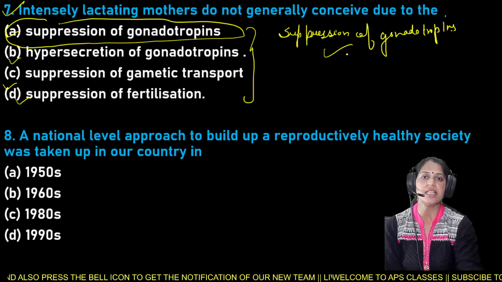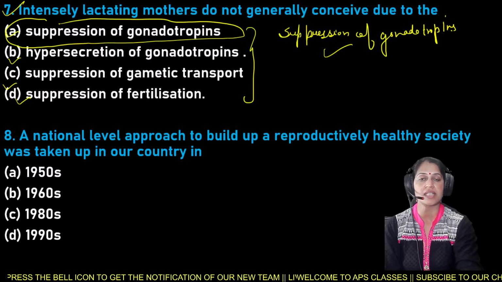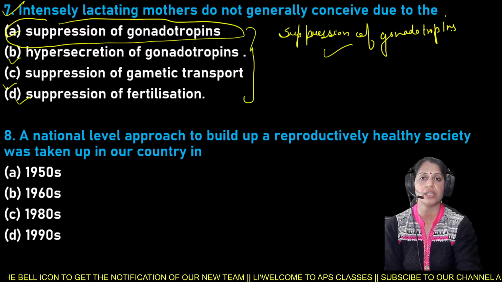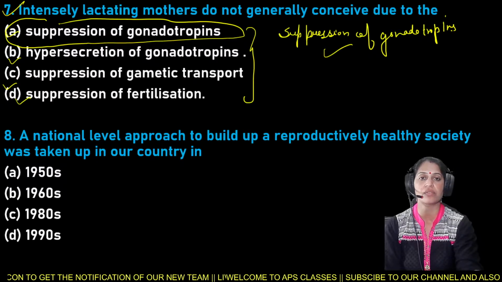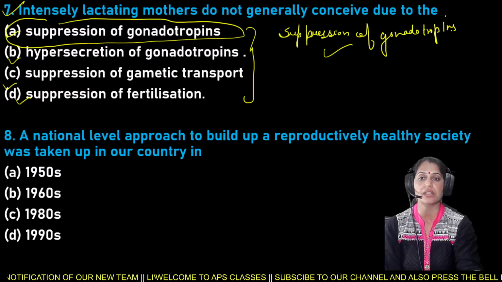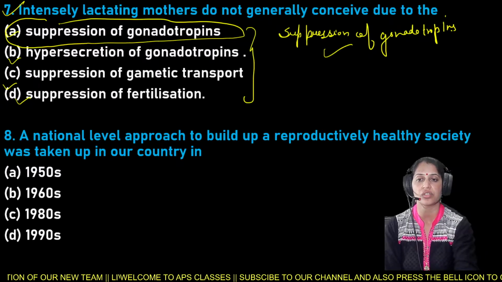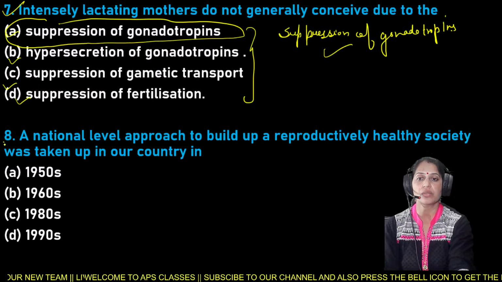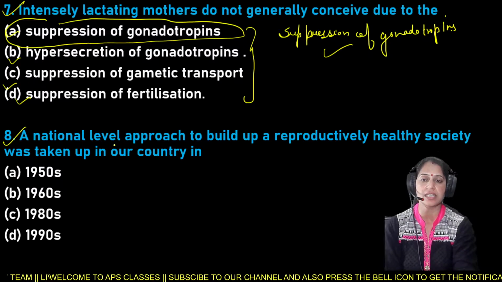So intensely lactating mothers do not generally conceive due to the suppression of the gonadotropins, not hypersecretion of the gonadotropins, not suppression of the gametic transport, as well as not suppression of the fertilization. Next is your question number 8, and Ishant beta gave the absolutely correct answer for this.